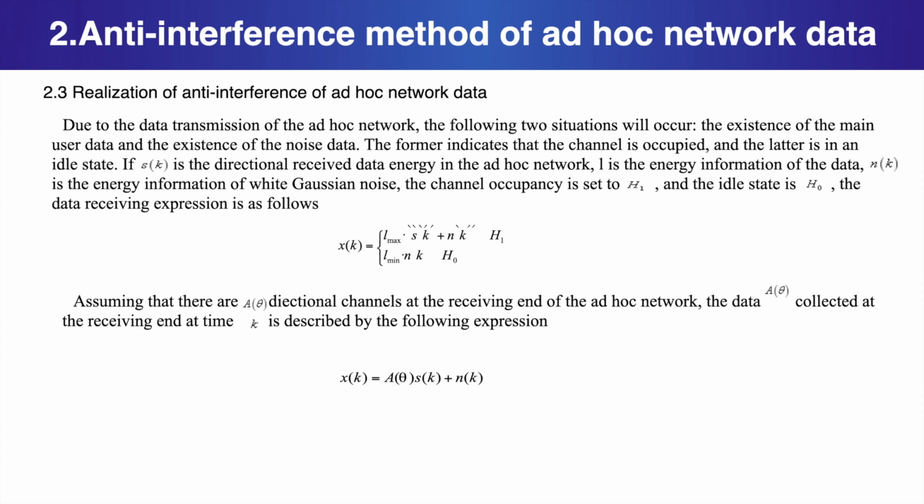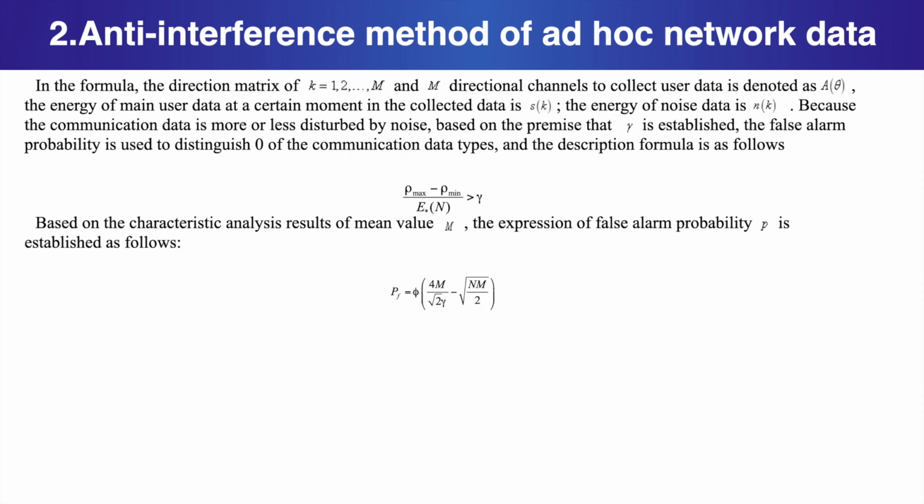Assuming that there are these directional channels and receiving end of the ad hoc network, the data thus collected at the receiving end at time k is described by the following expression. In the formula, the direction matrix of k equals 1, 2, to m, and m directional channels to collect user data is denoted as this. The energy of main user data at a certain moment in the collected data is Sk. The energy noise data is Nk.